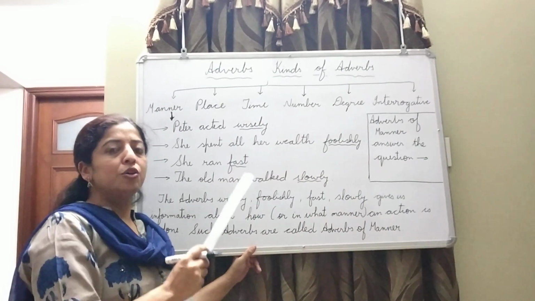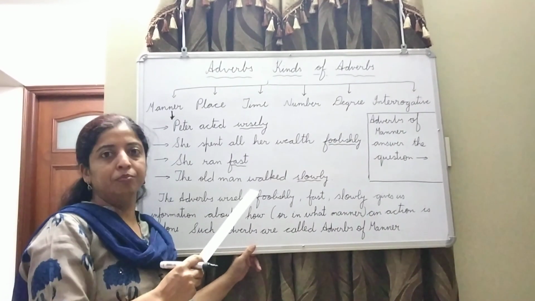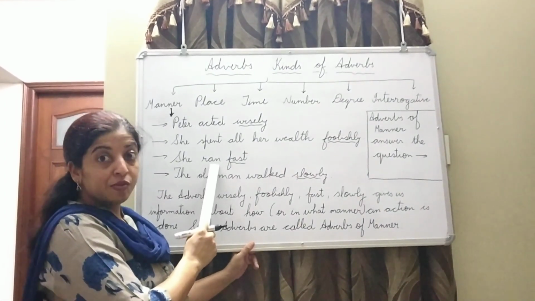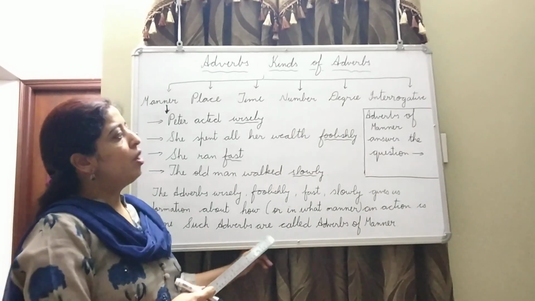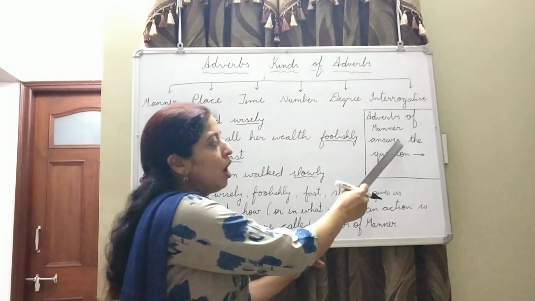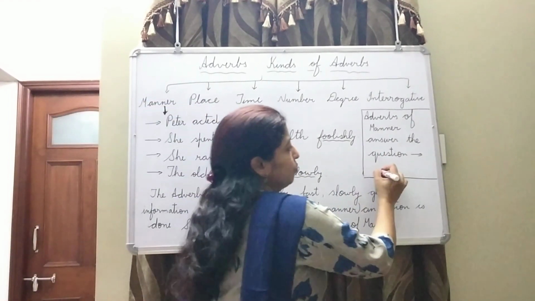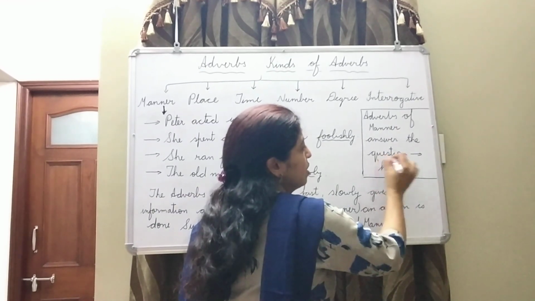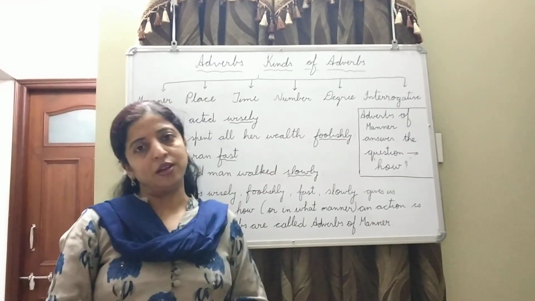Always remember, you see how the words are used in the sentence given. Here it is adverb. She ran. Ran is verb. How? Fast. Fast is adverb. So, adverbs of manner answer the question what? How. That is all about today's class. Thank you.